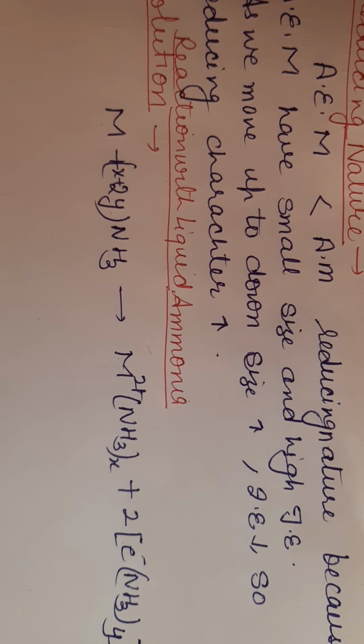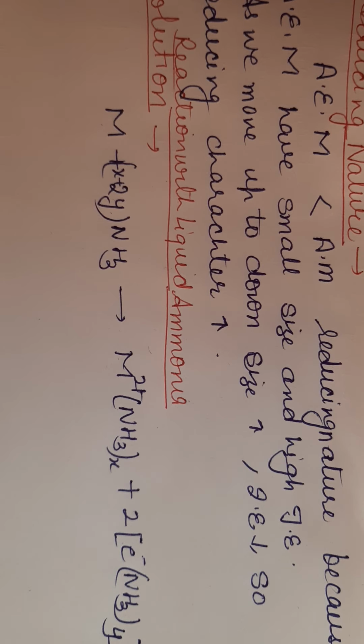So alkaline earth metals, when put in ammonia solution, give ammoniated electrons and ammoniated metal ions.